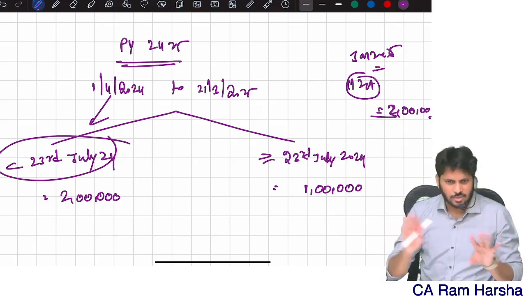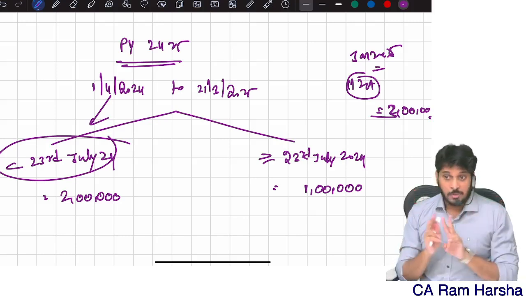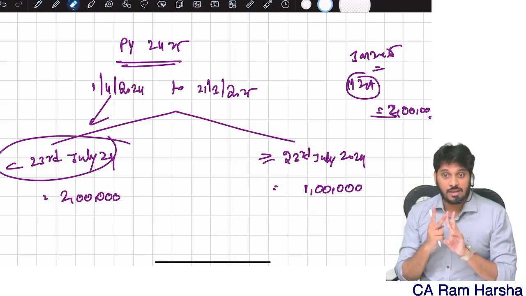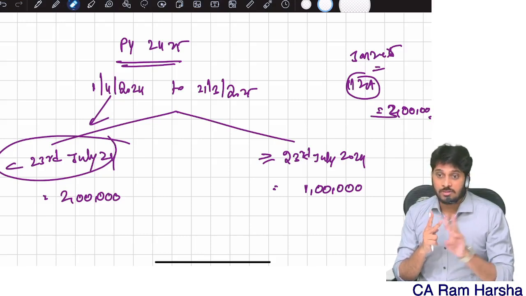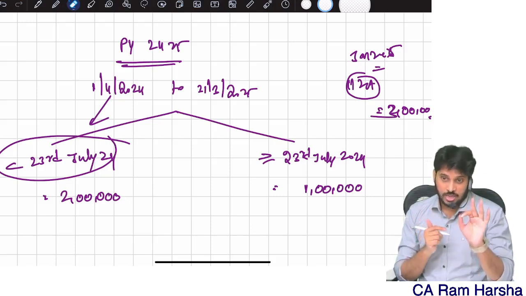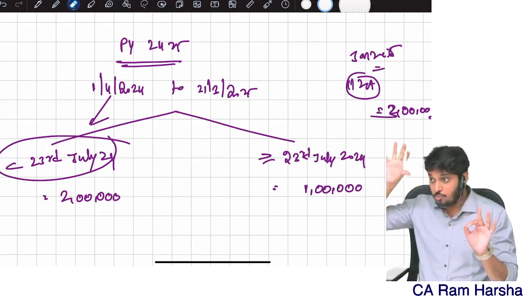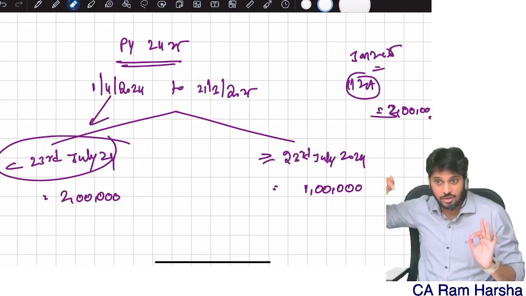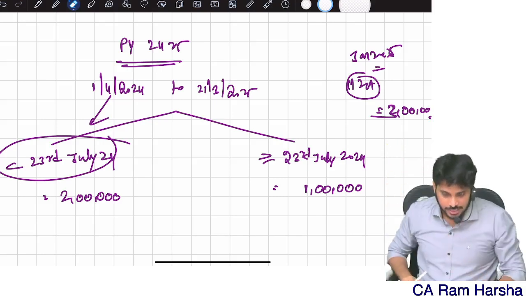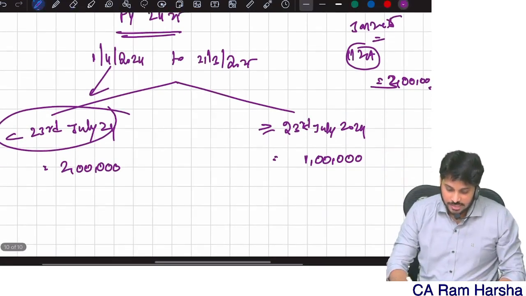Listed equity shares I sold, 3 lakhs is the total profit. But the 2 lakh profit accrued when I sold the shares before 23rd July. Again, I had a few more shares that I sold after 23rd July, and there I have a profit of 1 lakh. Are you getting it? Now, how to compute the tax?